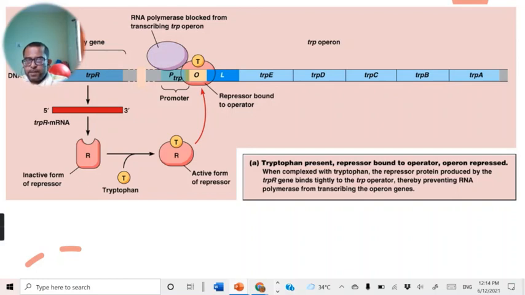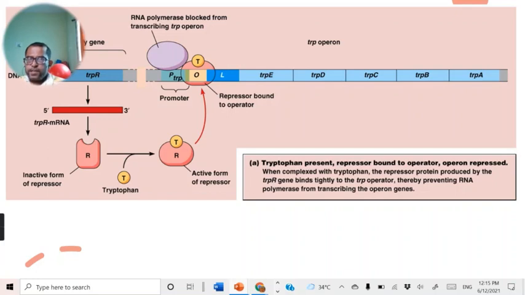When it is bound to the operator site, the RNA polymerase enzyme is not capable of binding to the promoter site, because the promoter and the operator site overlap each other. In such conditions, the RNA polymerase holoenzyme is blocked from transcribing the TRP operon.